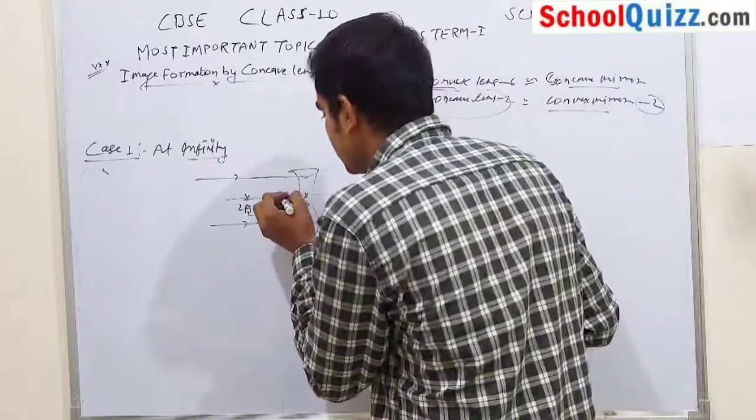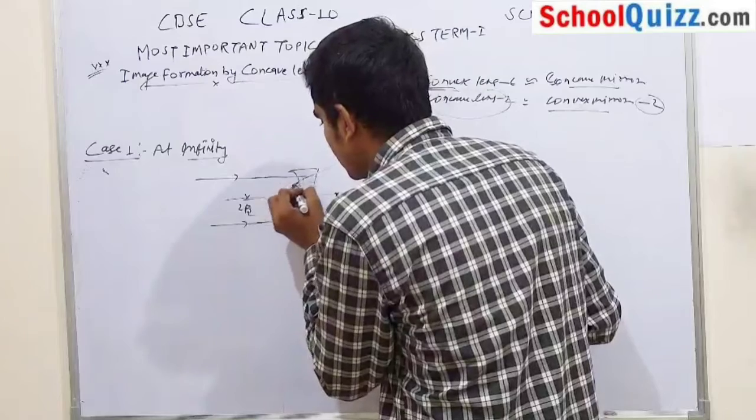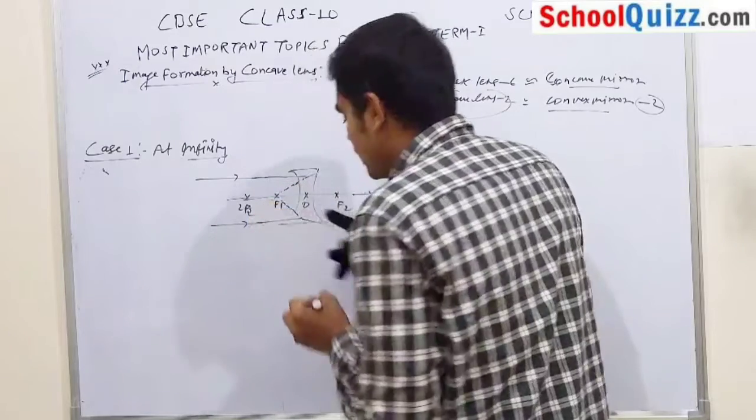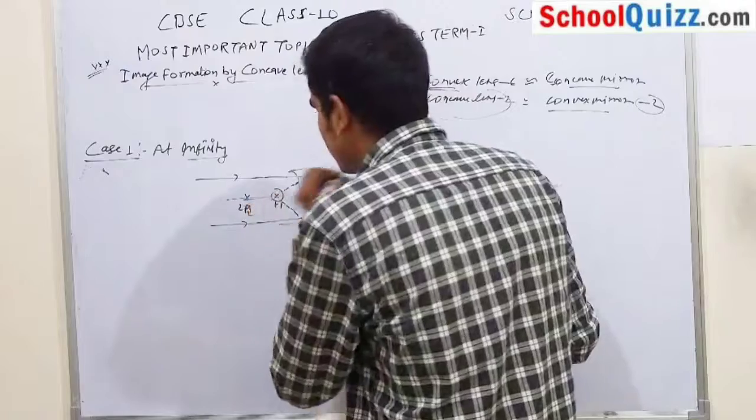If you extend these two rays, they meet at your focus.